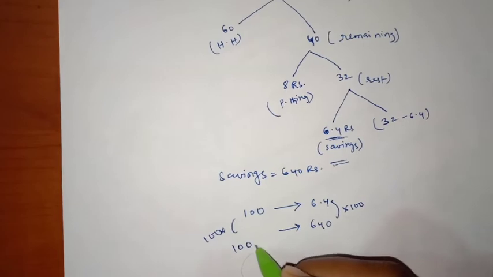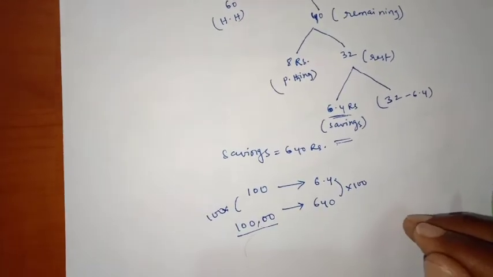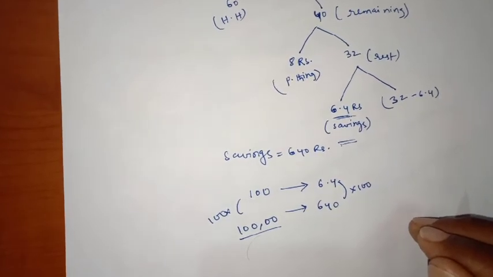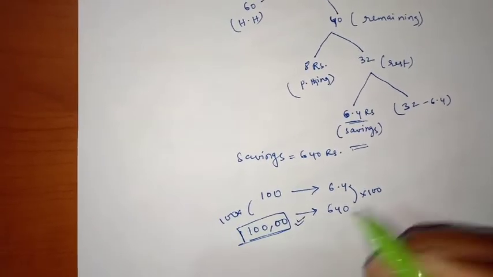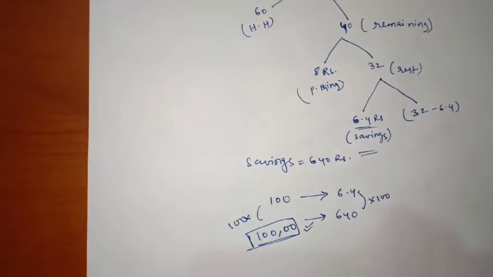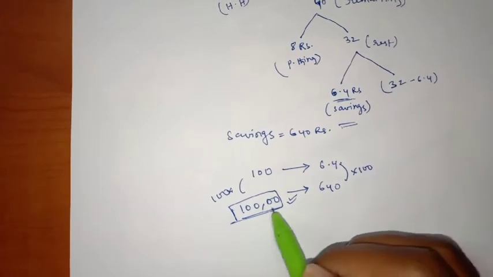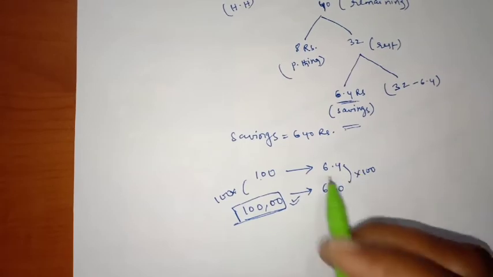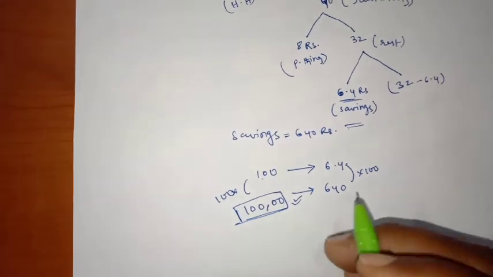My salary will be how much, friends? 10,000. Right? So this is how we are going to calculate in a somewhat different way. So my virtual income or salary will be 10,000 rupees. For 100 rupees my savings is 6.4 rupees. For 10,000 rupees my savings will be 640 rupees.